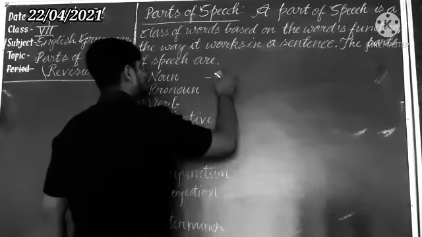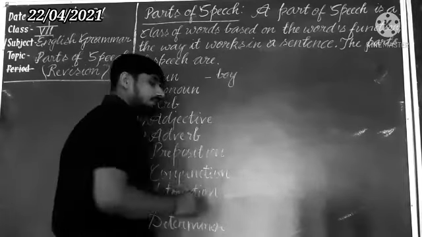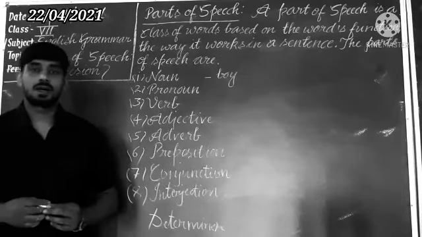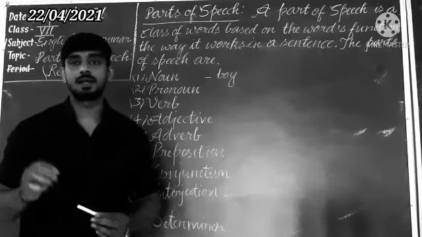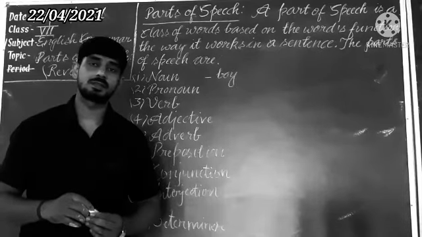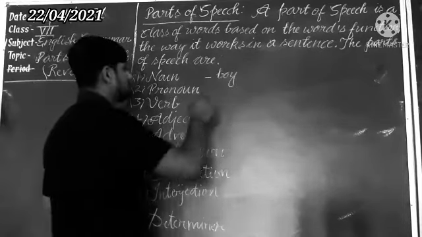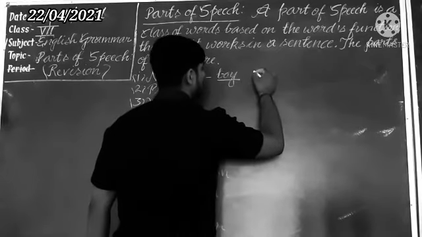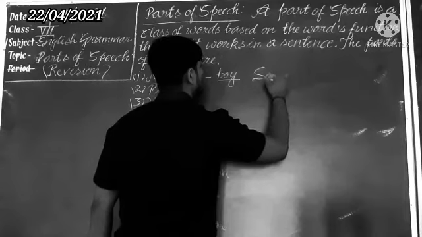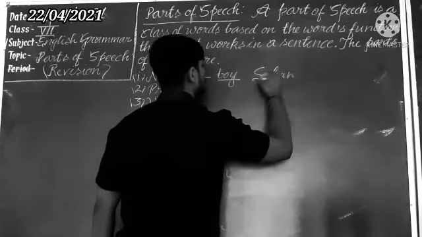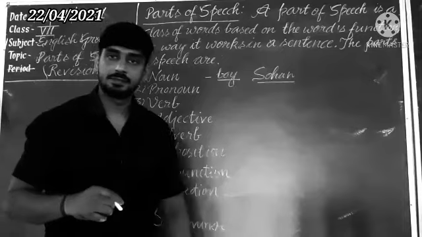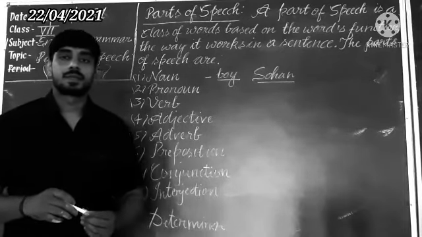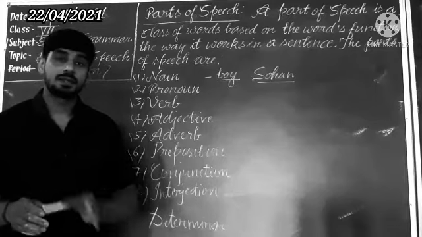Suppose that I am using for person, boy. This is a common word. Understand? A proper noun is used for a particular person, place, animal or thing. Suppose I am using the common word boy, and the proper word will be, suppose I am writing here, Shohan. Shohan is a proper name of a person. Understand? So noun is the name of person, place, animal or thing.